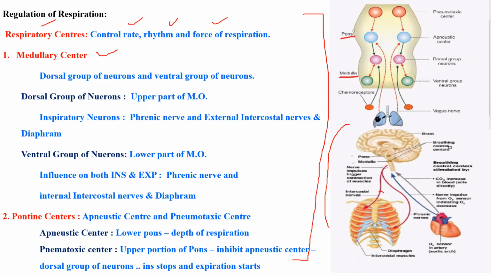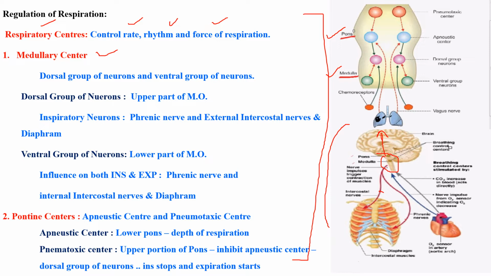This part is a zoomed version of the top diagram. See here, in this first one we'll see about the medullary center. There are two types of respiratory center: first your medullary center, and number two your pontine center. This is the nervous regulation. In addition, you have chemoregulation, which we will see a little later. In the nervous regulation, there are the medullary region and the pontine region.